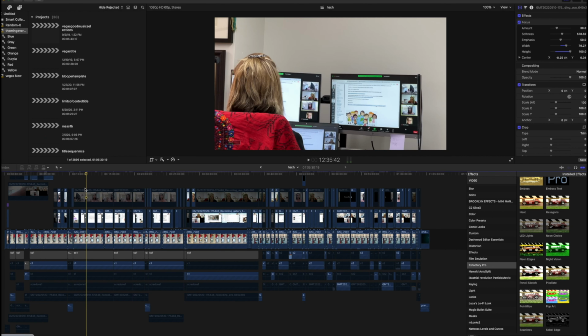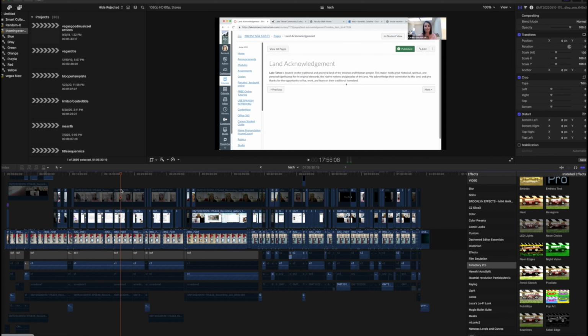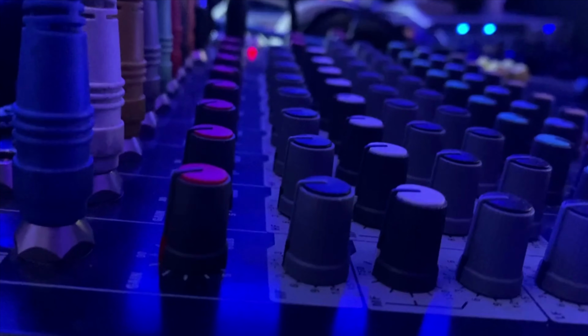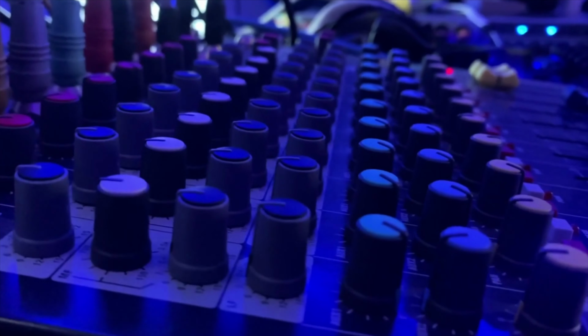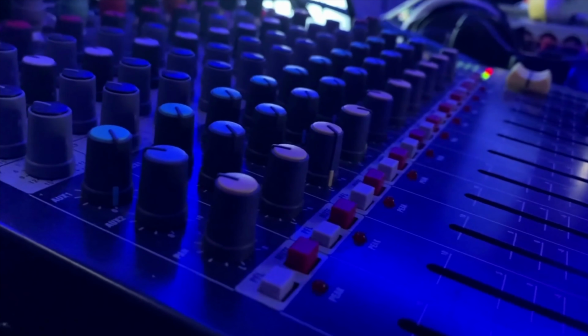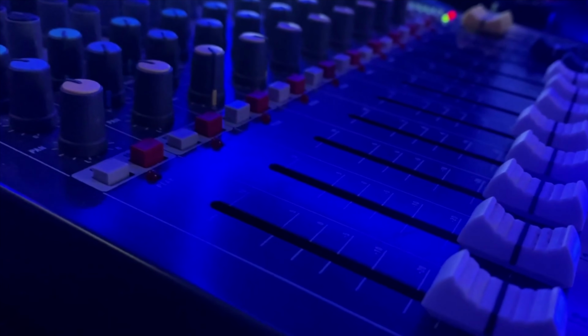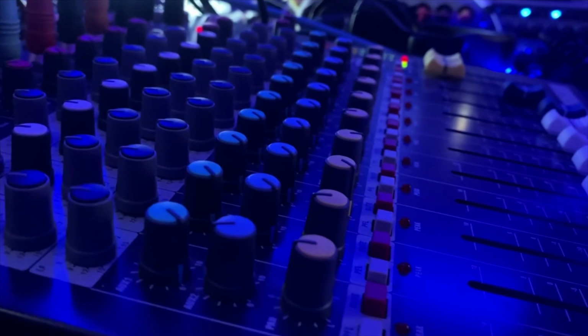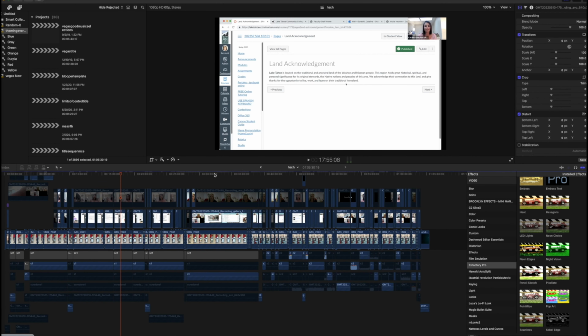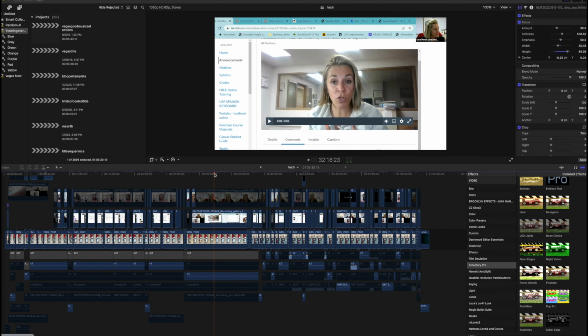But also how rewarding it is, because even though you have great content, it's just like a concert. You might have the most amazing band in the world, but if your mix and sound engineer folks backstage are not doing their jobs, then in a lot of cases, you don't appreciate that concert as much as an audience. The same thing can be said when you have compelling speakers like Kata and Sarah. You still want to make sure that the video and audio decisions, as well as some of the other decisions with titles and so forth, are made in such a way that you can complement their expertise and great content.